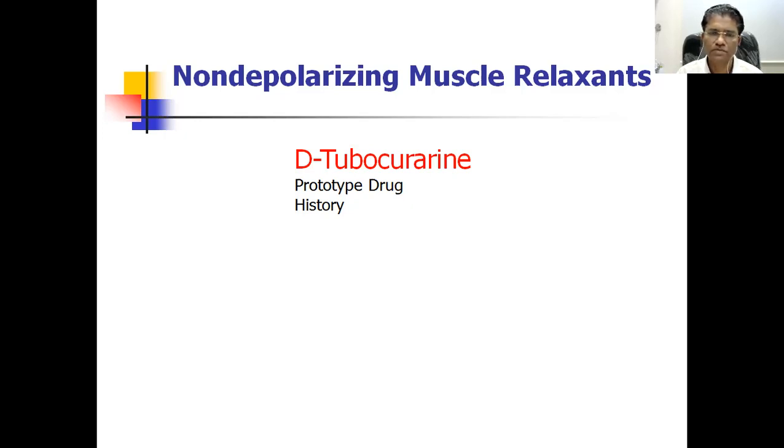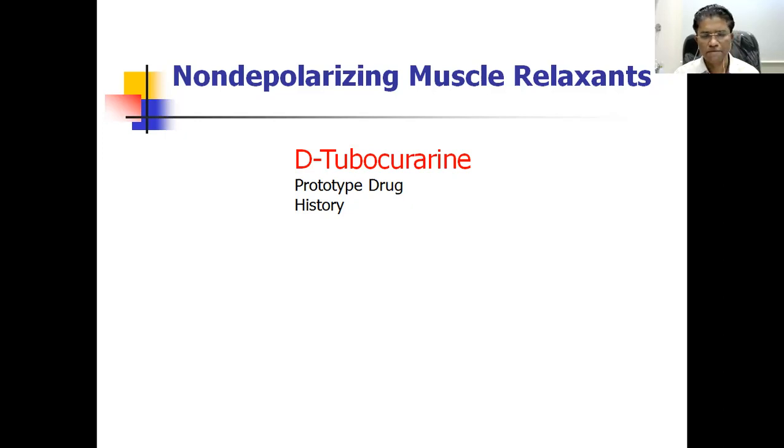And whenever we stop the drug, or whenever the action of the drug is stopped, the recovery occurs in exactly reverse order. The diaphragm initially regains the contraction and the respiration may resume. And finally, there will be the control of the eye muscles and the muscles of the fingers. So this is the first action, that they cause the skeletal muscle relaxation.